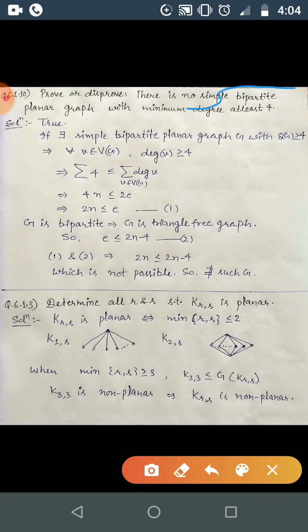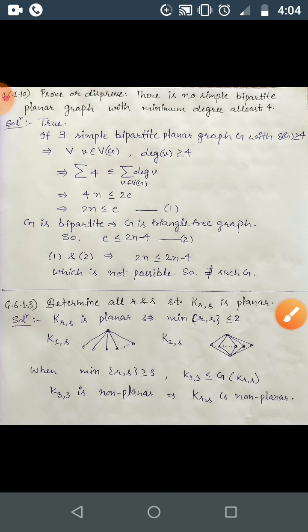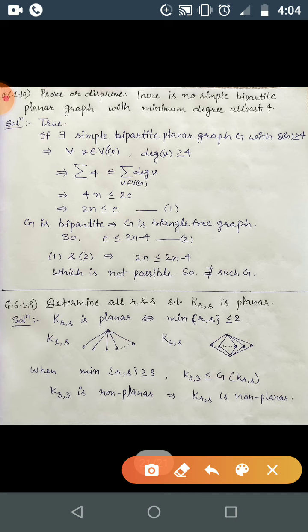The minimum degree I denote by delta of G. The minimum degree is the minimum among all the degrees, so all the vertex degrees will be greater than or equal to the minimum degree. Here the minimum degree is at least 4, so obviously for all vertices of G, degree of V is at least 4.